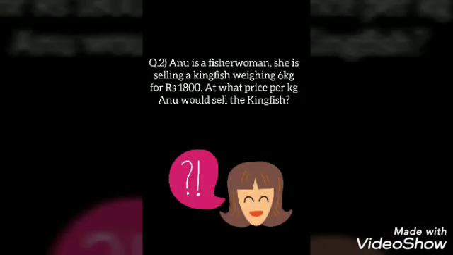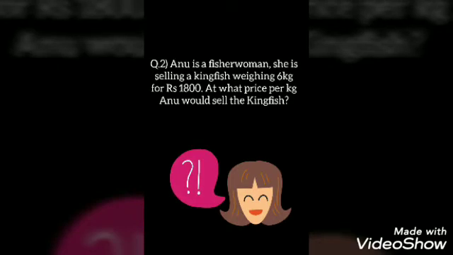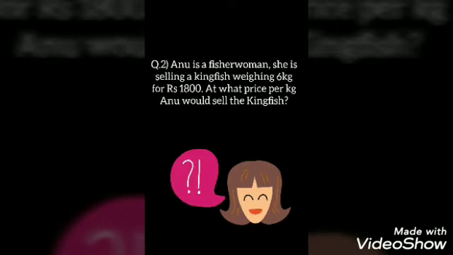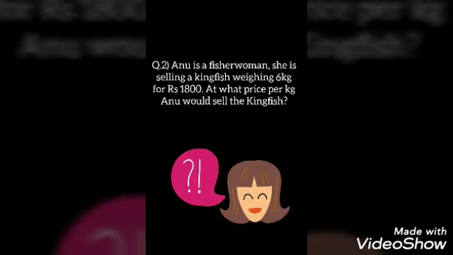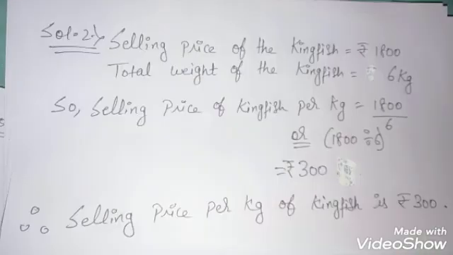The second question is, Anu is a fisherwoman. She is selling a kingfish weighing 6 kg for rupees 1800. At what price per kg would Anu sell the kingfish? Now understand the question first. Anu is a fisherwoman. She is selling what? She is selling kingfish. And now she is selling a whole 6 kg of kingfish at rupees 1800. The price of 1 kg is not given in the question. So first of all we have to find out the selling price of the kingfish per kg.